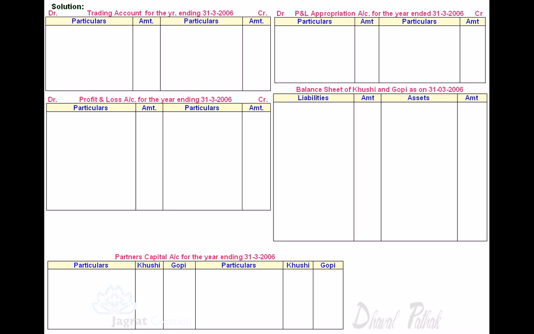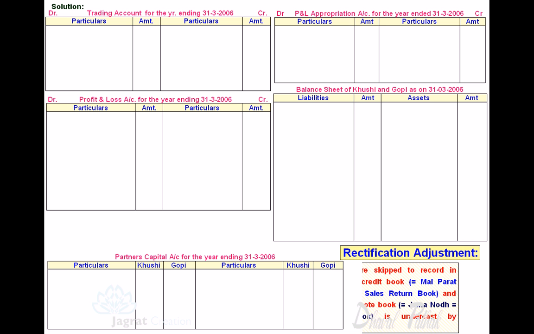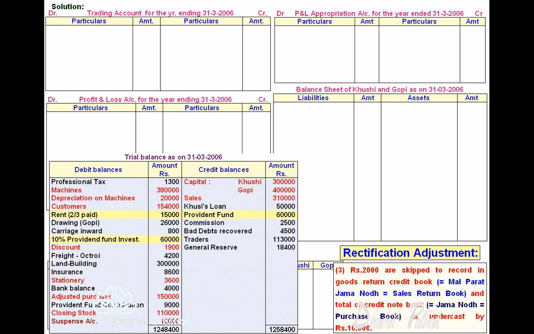Here we prepare trading account, profit and loss account, profit and loss appropriation account for the year ended on 31st of March 2006, and the balance sheet as on 31st of March 2006. Over and above we prepare capital accounts. Let us start with first of all rectification adjustment. 2,000 skipped to record in sales return book. So sales return unrecorded. Its effect is on sales account and customers account.